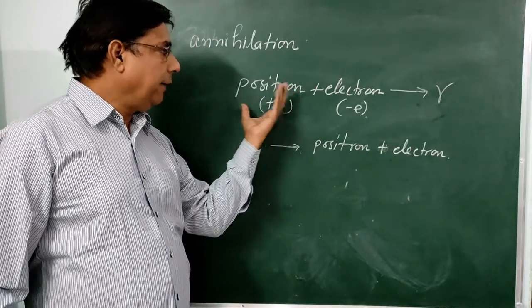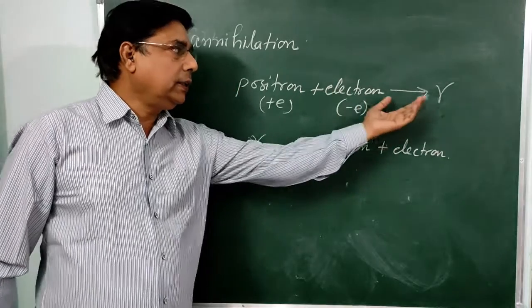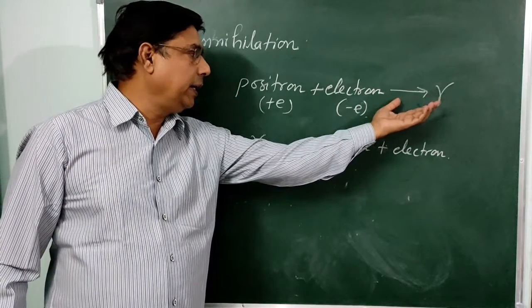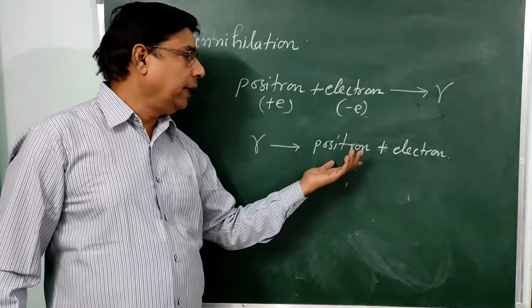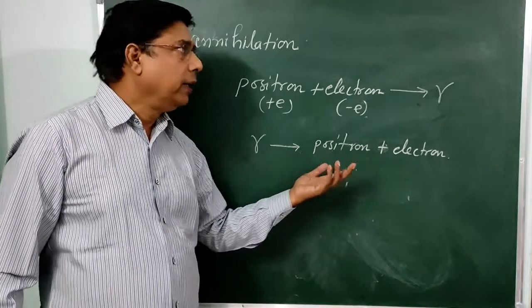Therefore, this left hand side equation in the annihilation phenomenon produces the same. It was neither created nor destroyed.